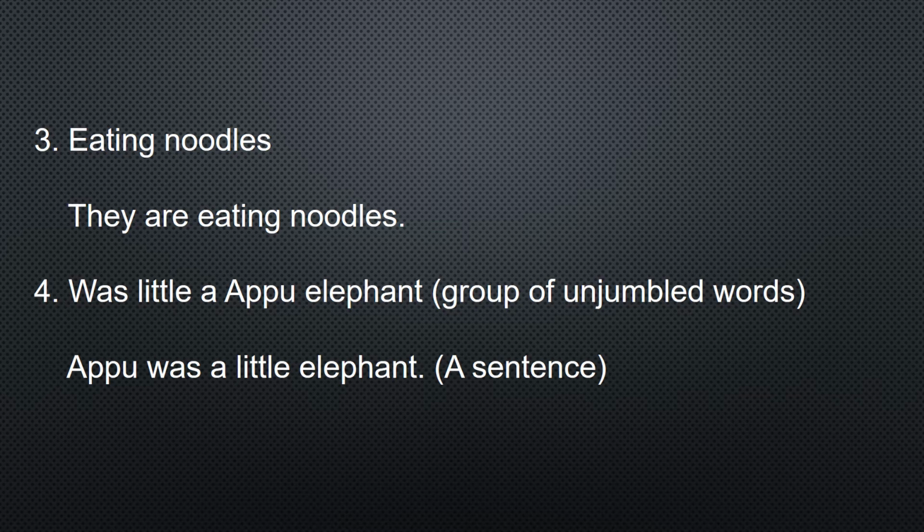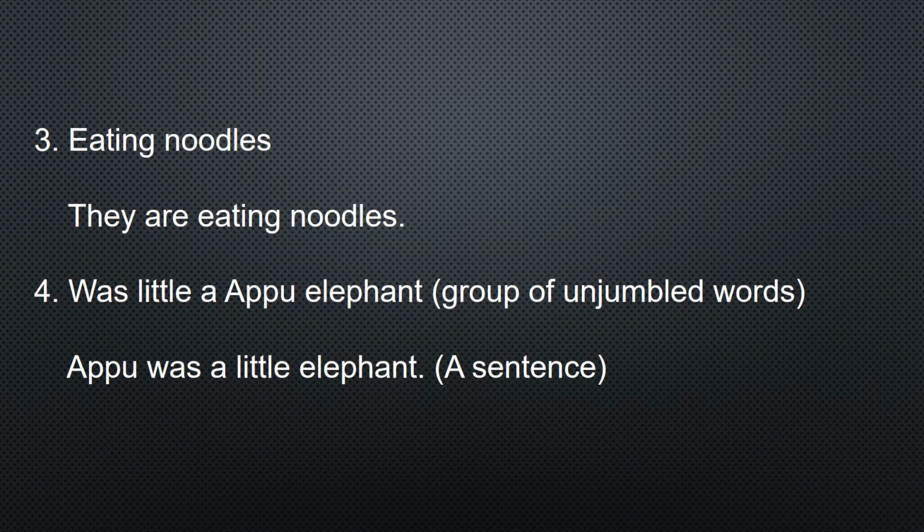Next example. "Was little Appu elephant?" This is simply a group of jumbled words. We cannot call it a sentence. But when we say Appu was a little elephant, this is a sentence.